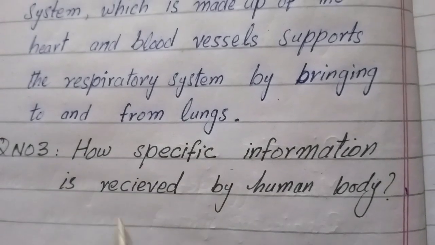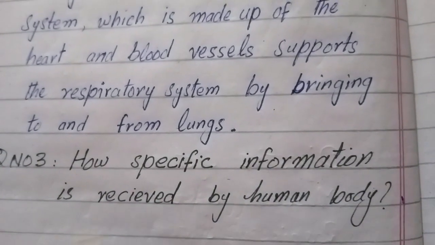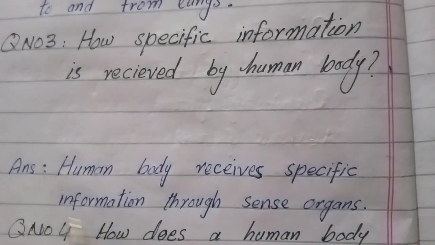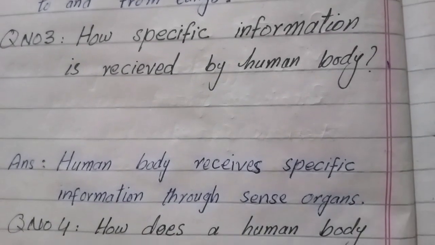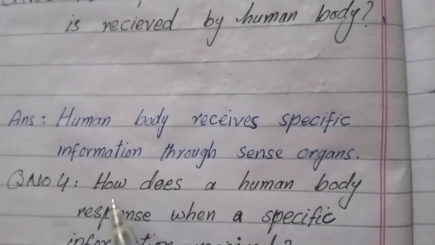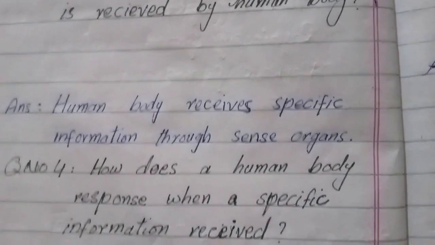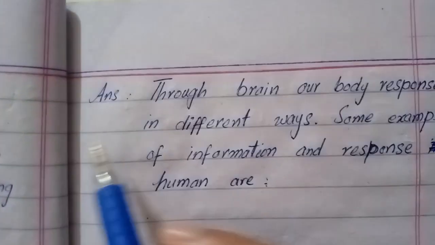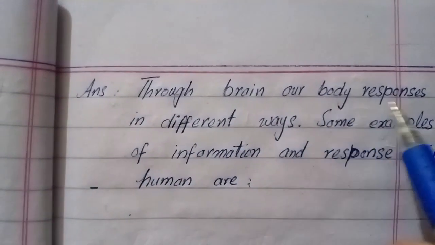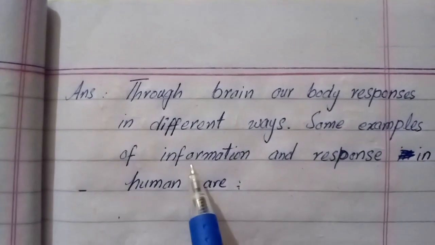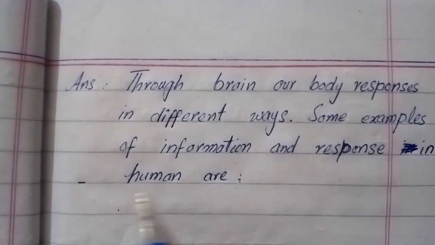Question number 3. How is specific information received by the human body? Answer. The human body receives specific information through sense organs. Question number 4. How does a human body respond when specific information is received? Answer. Through the brain, our body responds in different ways. Some examples of information and response in humans are: